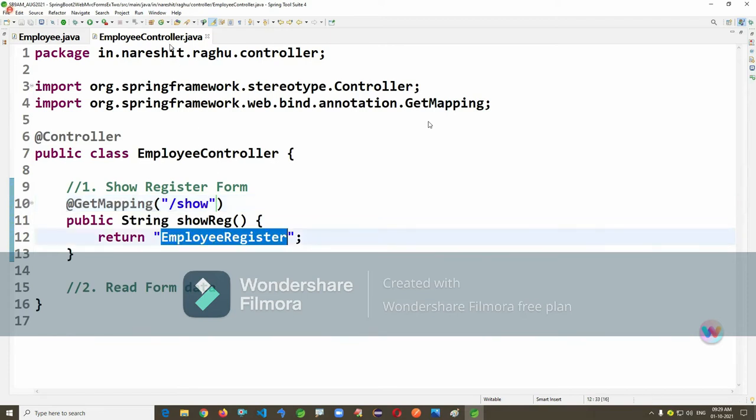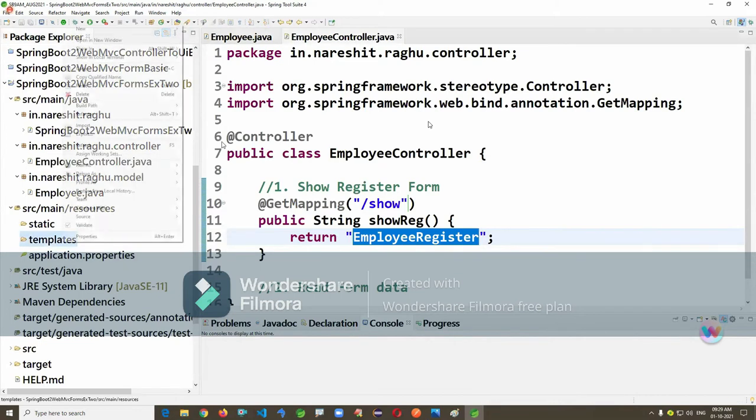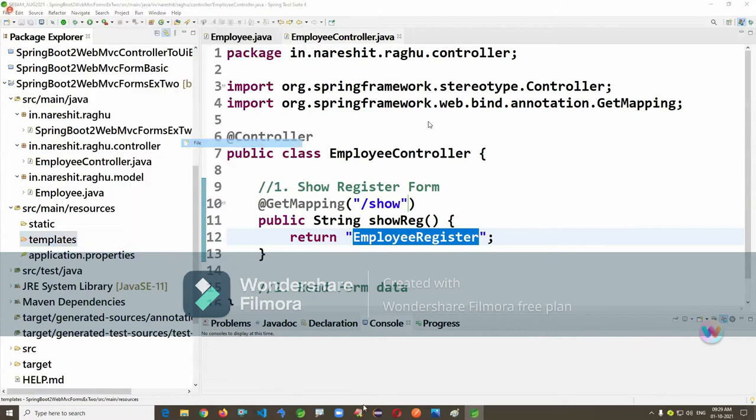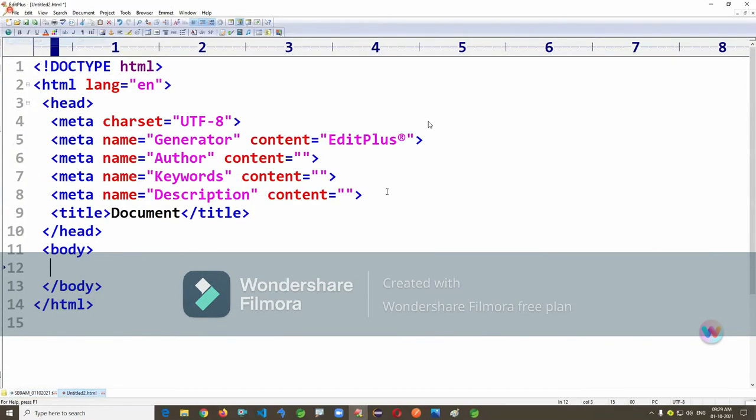I'm just creating this employee register page under the templates, a new file employee register.html. I'm taking a new HTML page here.